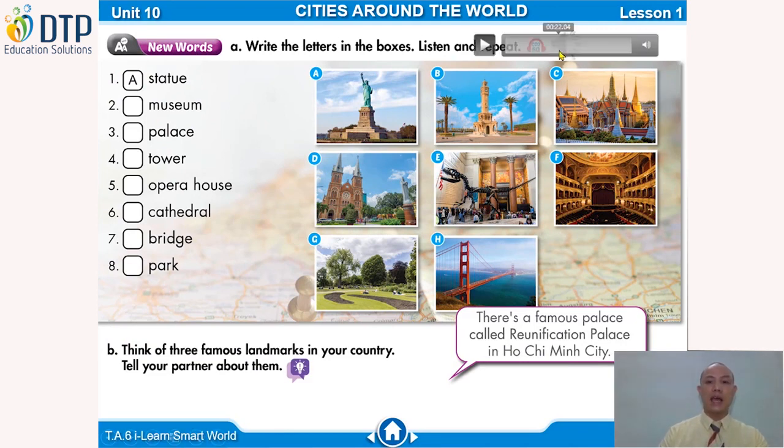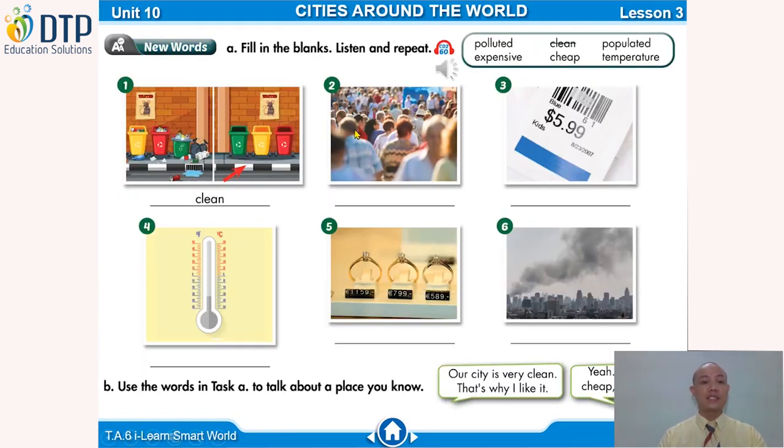Let's listen and repeat. Statue. Museum. Palace. Tower. Opera house. Cathedral. Bridge. Park. Let's review a few more vocabulary in this unit.